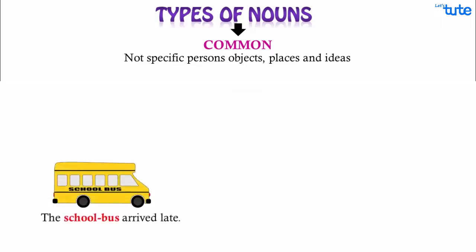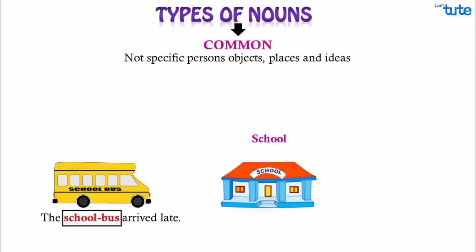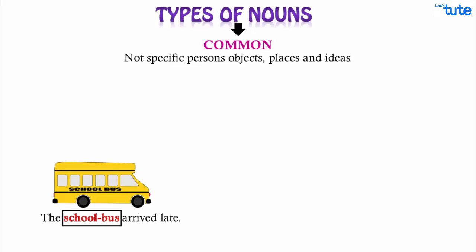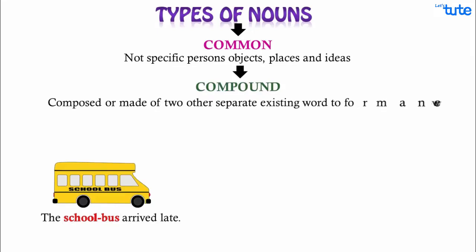The school bus arrived late. Friends, focus on the word school bus. We can break this word into two, like school and bus, which can be separate common nouns and together are seen as one word, school bus. This is called compound nouns. Compound means something that is made up or composed of two or more separate elements or existing words, just like a mixture to form a new word.